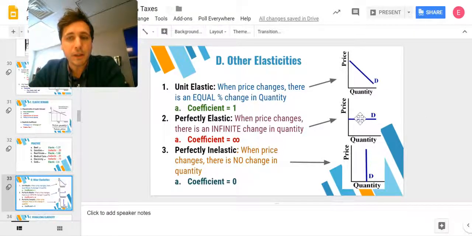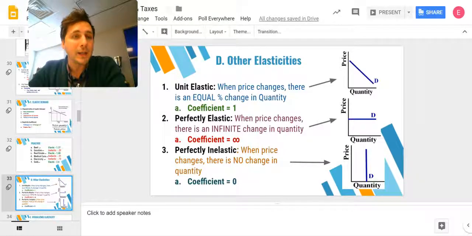Perfectly elastic is horizontal, and this is when the price changes, there's an infinite change in quantity. This is a fixed price, right? A price ceiling is perfectly elastic because it's law. You have to charge that price. Any change outside of that is not going to happen. It's an infinite change in quantity because it just doesn't exist.